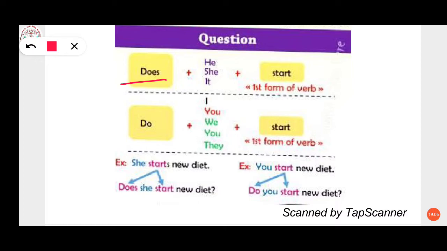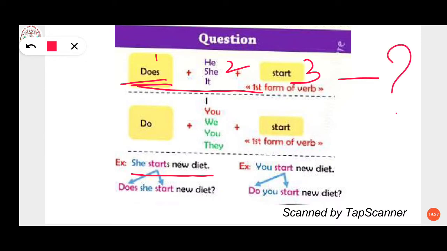It is known to us. Like here the first one is given: she starts new diet, and we have to change this into a question. The formation is like this, as we have learned: does she start new diet? Does will come first, then start new diet, question mark.